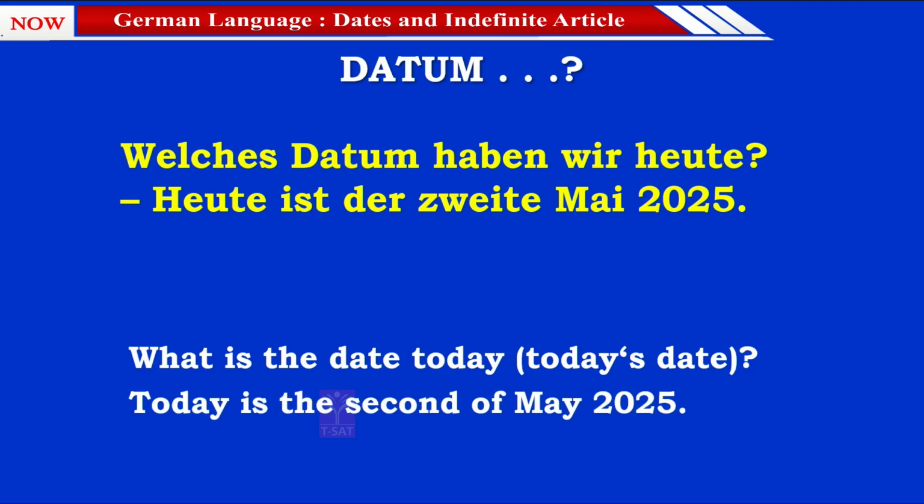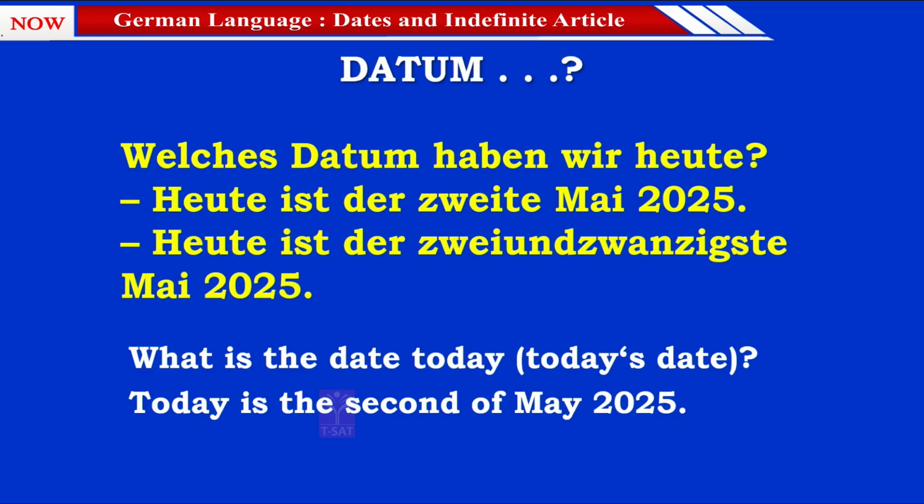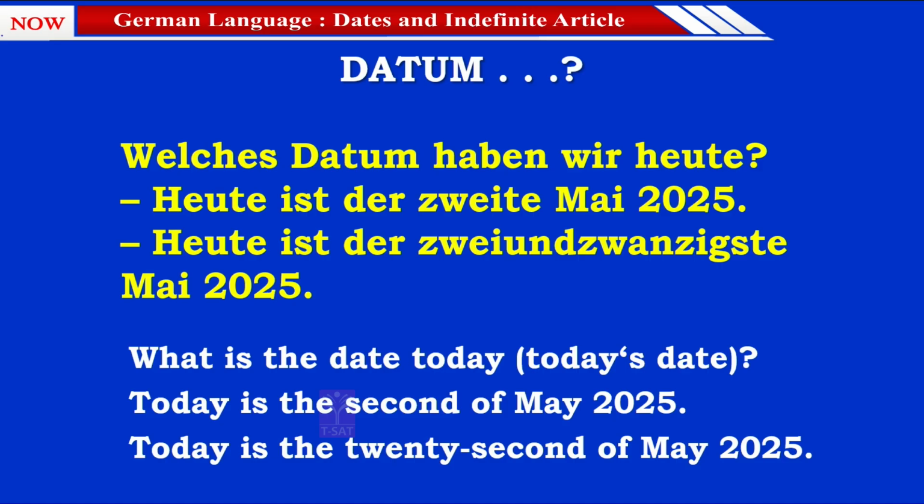The English translation for this will be, today is the 2nd of May 2025. Heute ist der 22. Mai 2025. In English, today is the 22nd of May 2025. Now this was about today.